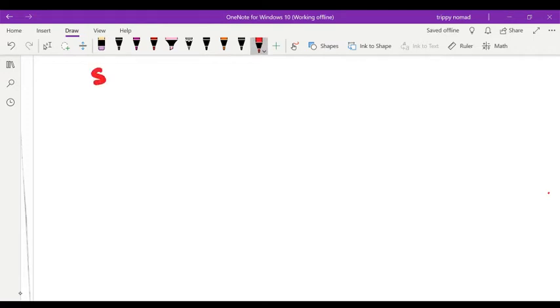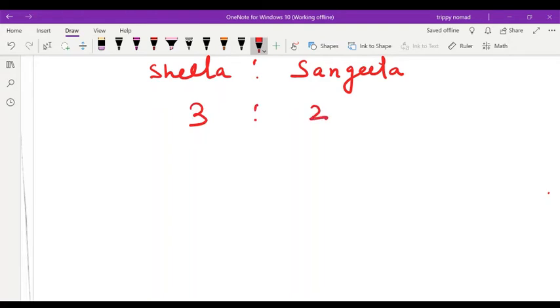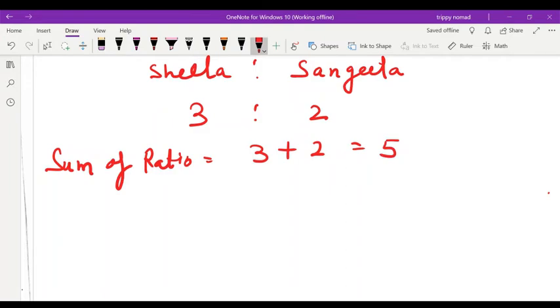You will write the ratio between Sheila and Sangeeta: 3:2. Sum of ratio, that means 3 plus 2 is equal to 5. How many pens were there?